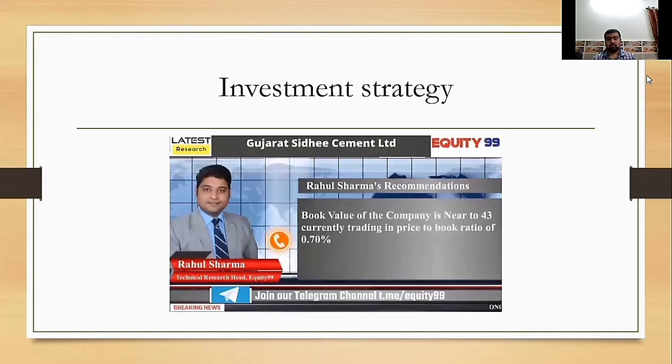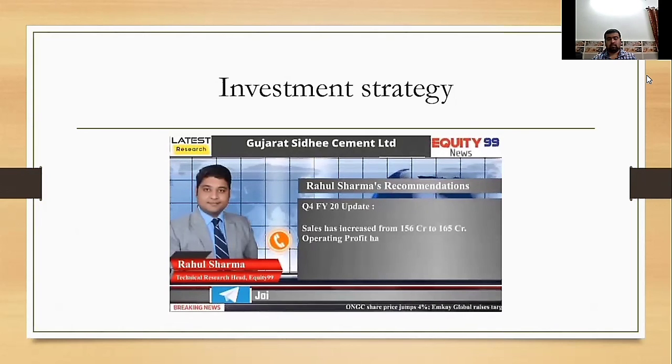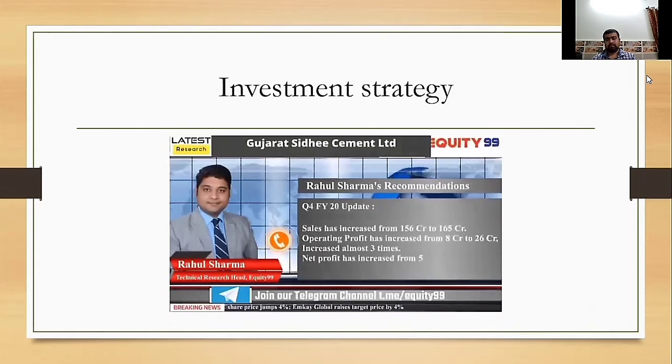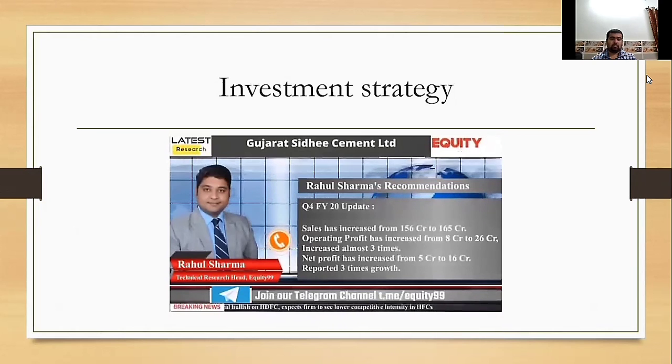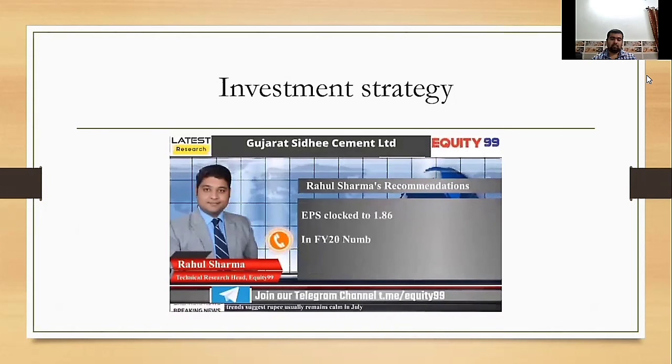If we talk about the March quarter numbers, in quarter 4 of financial year 2020, sales increased from 156 crores to 165 crores. Operating profit increased from 8 crores to 26 crores, nearly 3 times. The net profit increased from 5 crores to 16 crores, which is also nearly 3 times growth in net profit. EPS is clocked at 1.86, and in financial year 2020 the numbers have been very impressive.